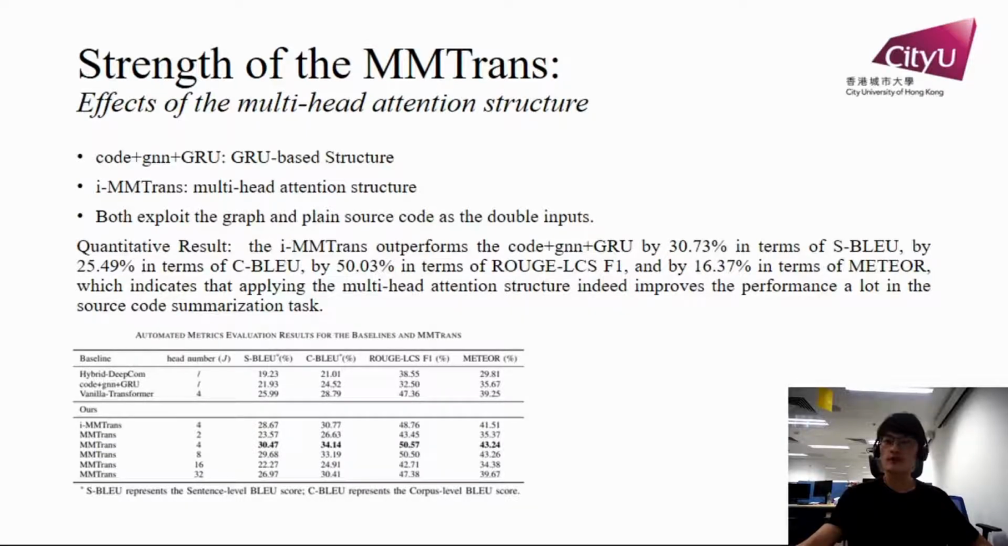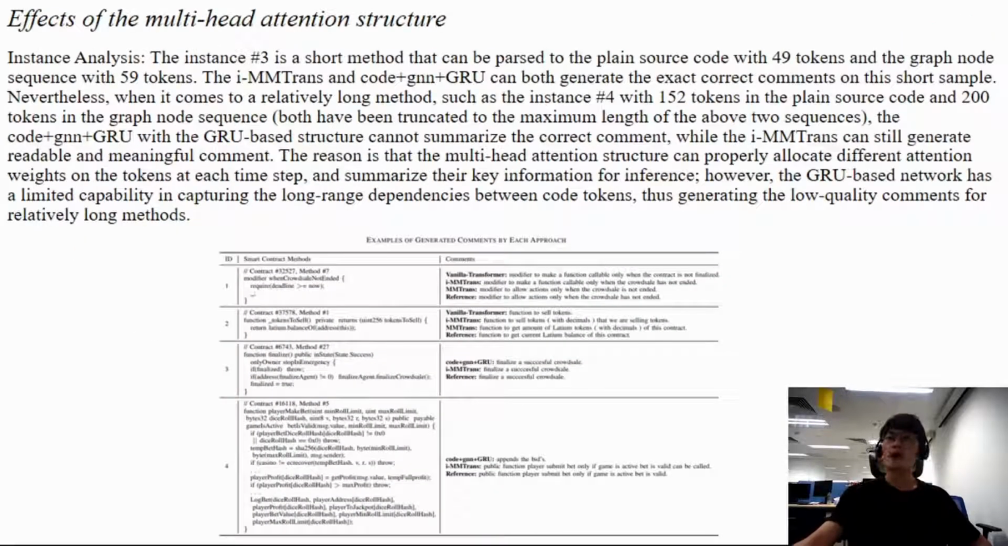Similarly, we first conduct a quantitative analysis, and we found that with multi-head attention structure, the MMTrans indeed outperforms the latter one. While for the instance analysis part, the code plus GN plus GRU with GRU structure cannot summarize correct comments for the long method, while the MMTrans with multi-head attention structure still can handle them well.